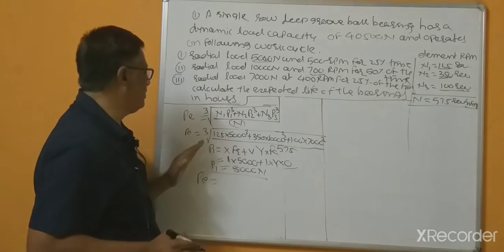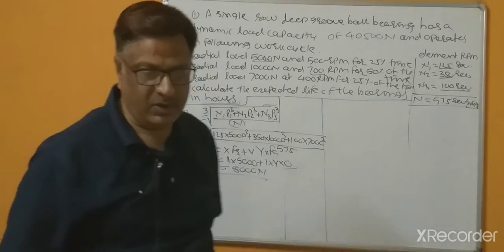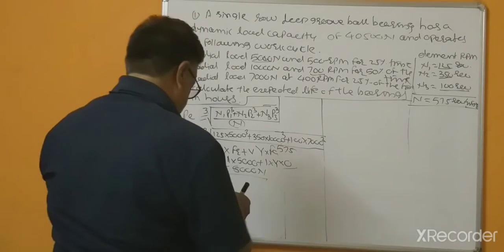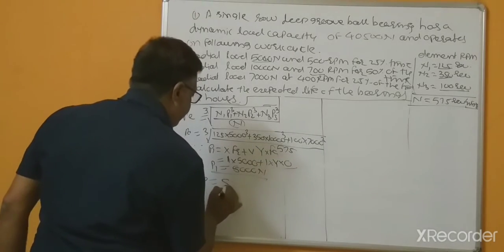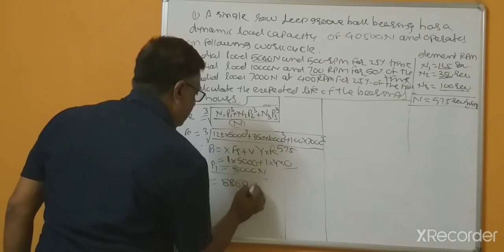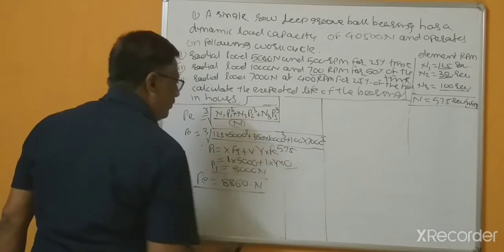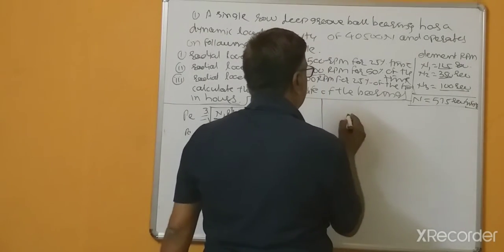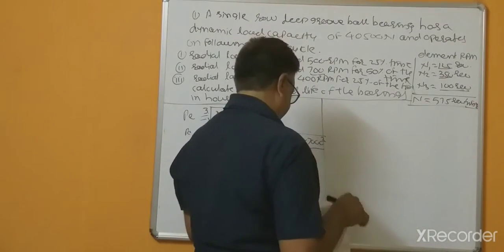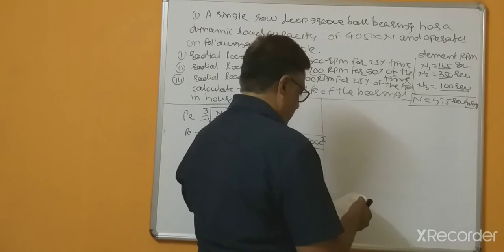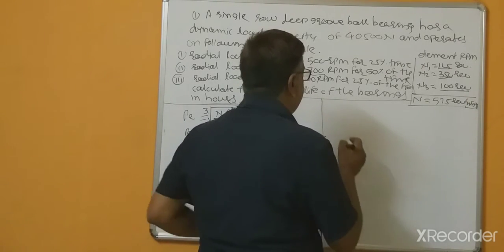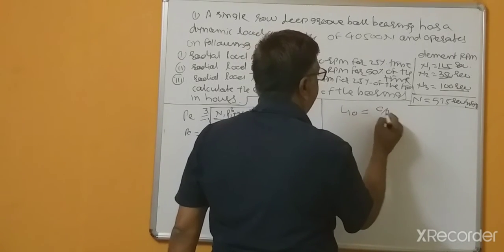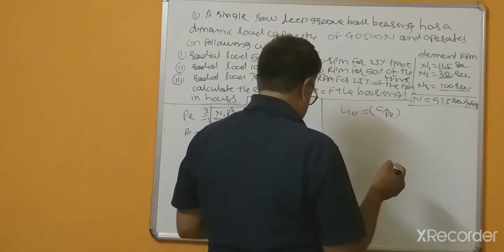So put here 575, and this is cube root. Now by using calculations, calculate this equivalent dynamic load. So this equivalent dynamic load equal to 8860 newtons. Now as per our formulas, L10 equal to C divided by PE raised to cube.